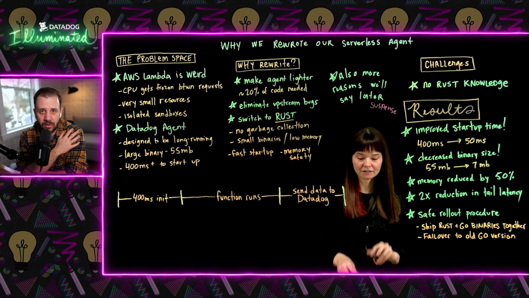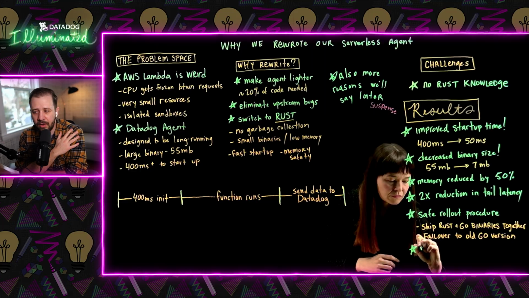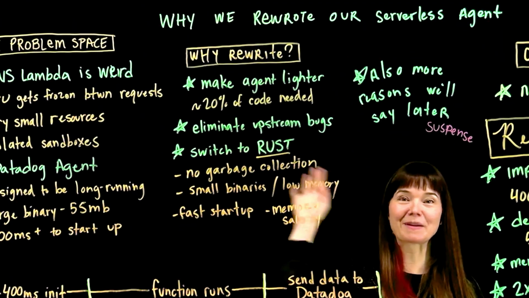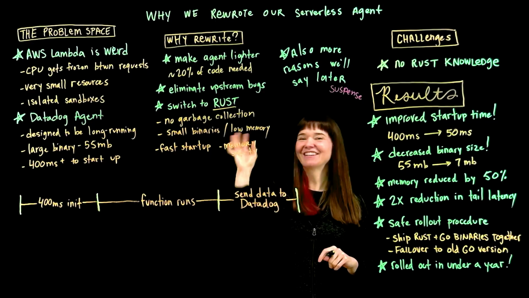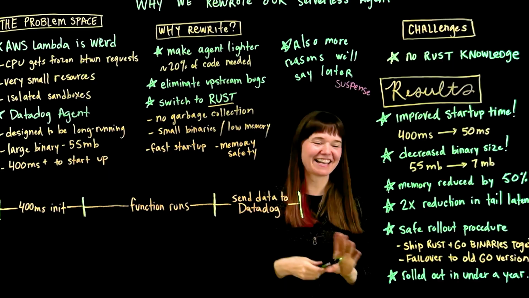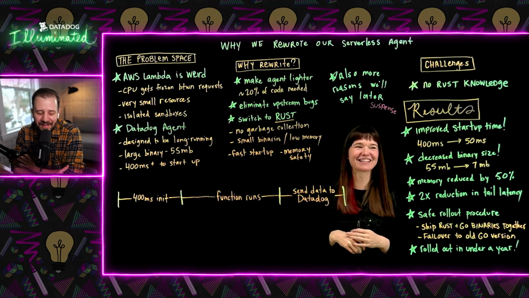So we started the process. We had this dual shipping rolled out in under a year, which was a fantastic pace for what we were trying to do. And then I think it took another 6 months or so to actually fully remove or delete the Go agent from the release. So that was finally fully deprecated, and that got us to the final size of about 7 or 8 megabytes. Amazing. So you rewrote the core piece of Datadog software for a whole new environment in a language you didn't know in under a year in a way that's provably successful. Yeah. That's really amazing.